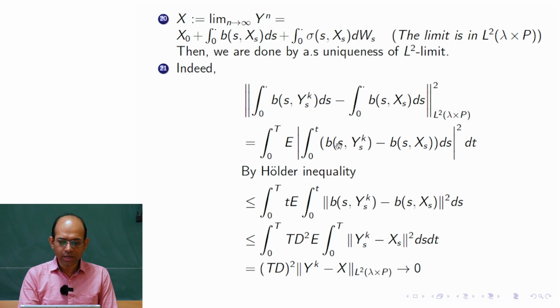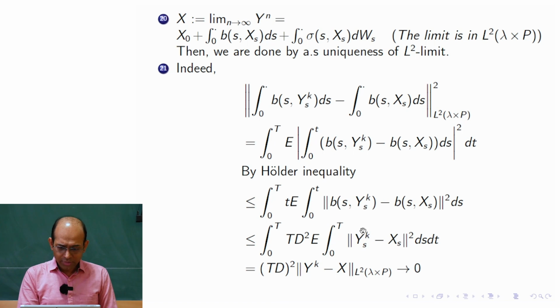Here we get that this is less than or equal to t times the integration of the square, and since this is like a vector, we take the norm squared. Now we can upper bound small t by capital T, because the integrand is non-negative. Using the Lipschitz property of the function b in the second variable, we get this is less than or equal to d squared times the square of Y^k_s minus X_s.